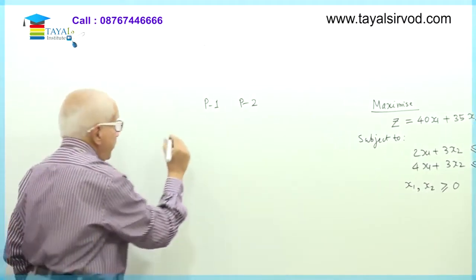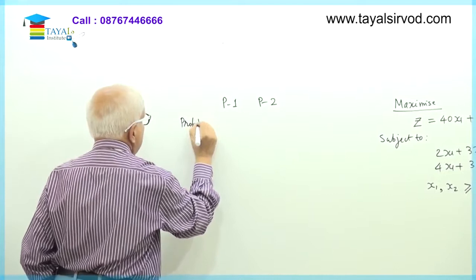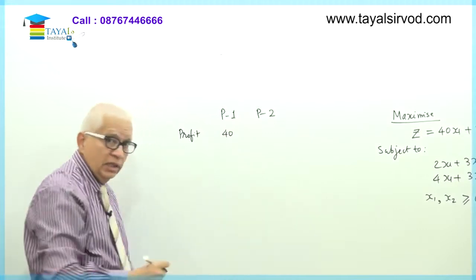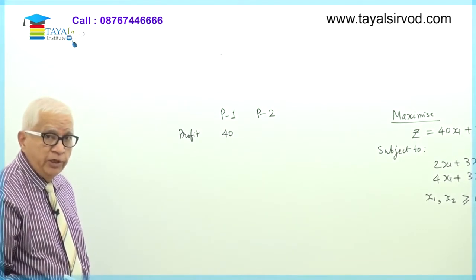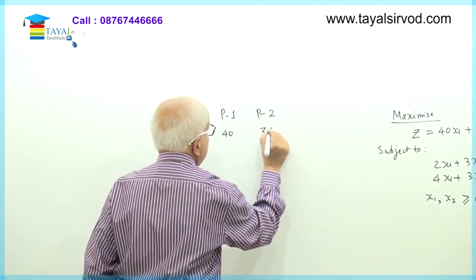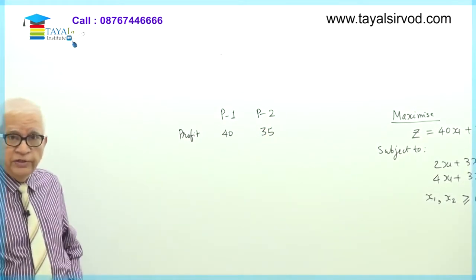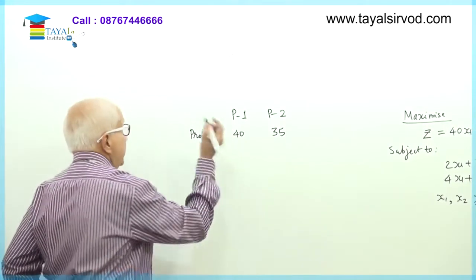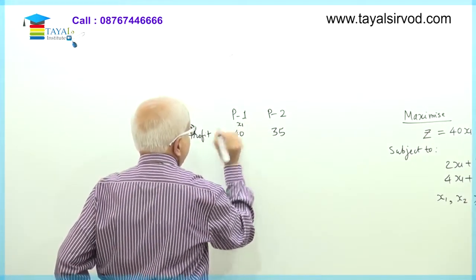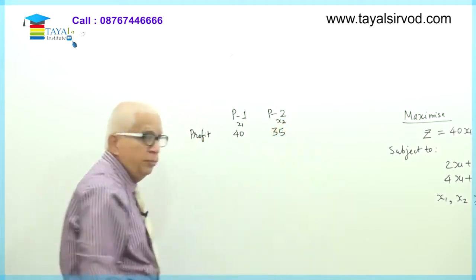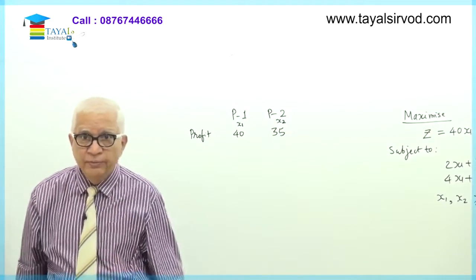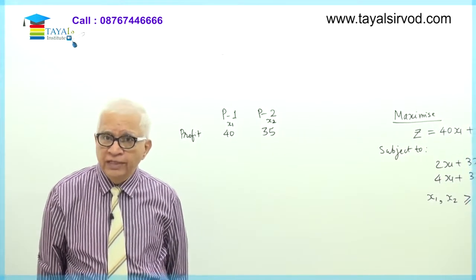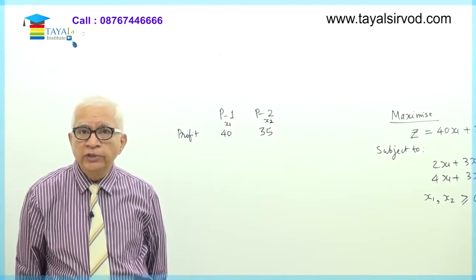Okay. What is the profit from this product? Profit per unit made by product P1 is rupees 40, and profit made per unit by product P2 is rupees 35. So these are profits. Okay. In other words, if we take the number of units of a product P1 as X1 and number of units of product P2 as X2, simple to remember, P1 is X1, P2 is X2. Number of units of product P1 is X1, number of units of product P2 is X2.